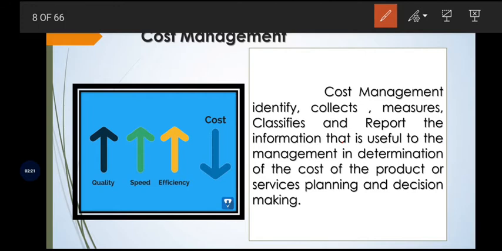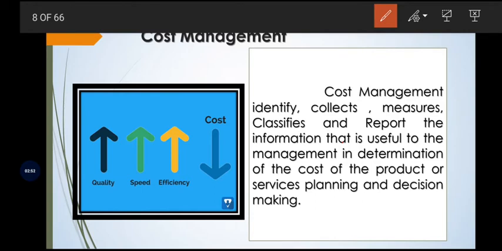If we get the raw material with the least cost, then it is ultimately helpful to produce the product with quality. How will quality be improved? When the raw material is of more quality, then automatically the product is also produced with quality.